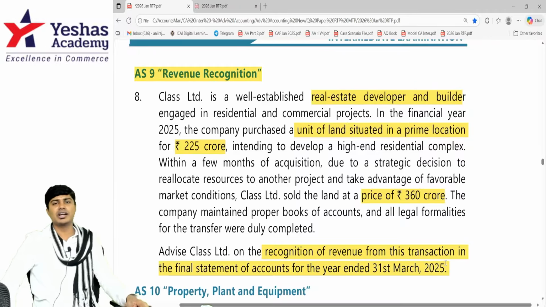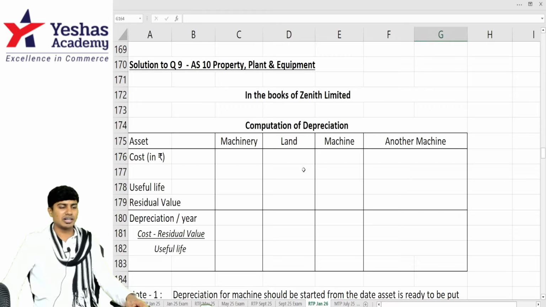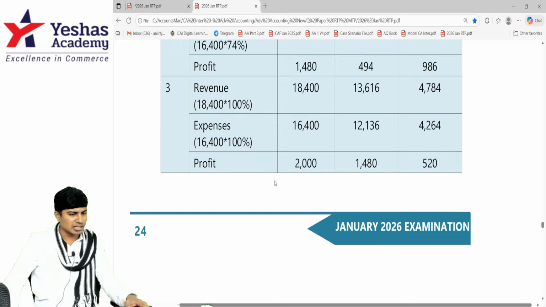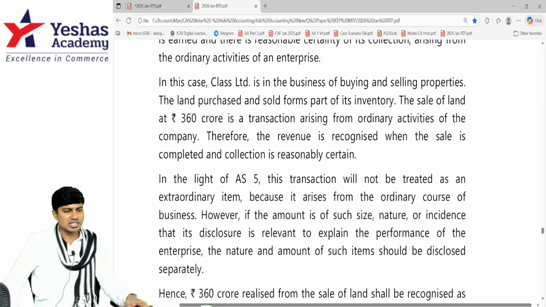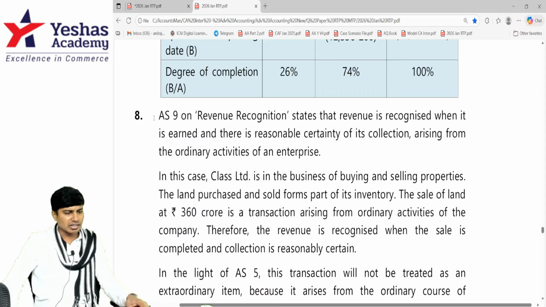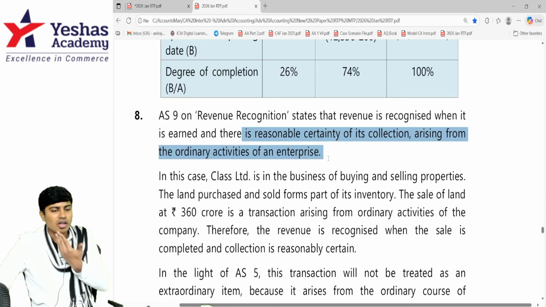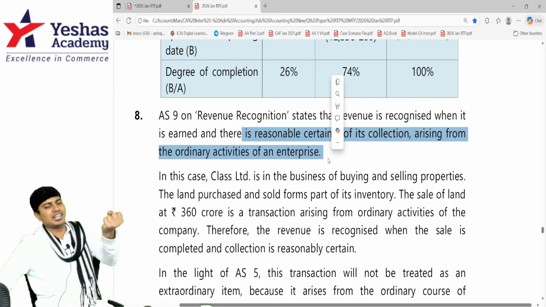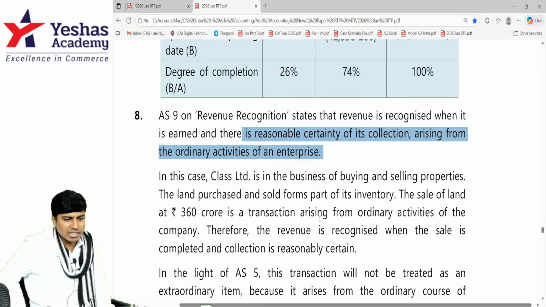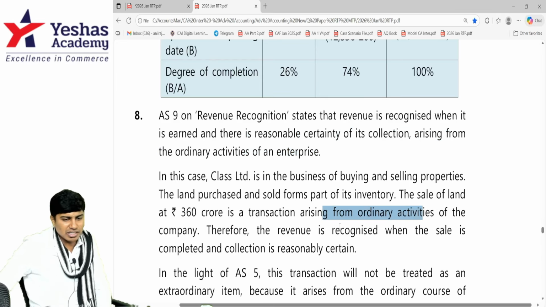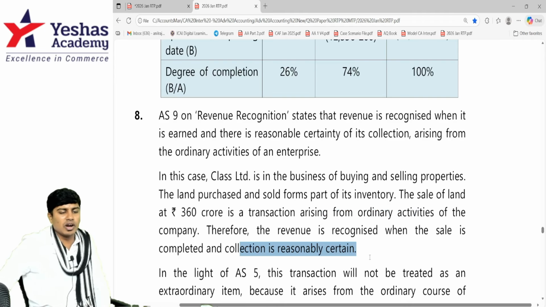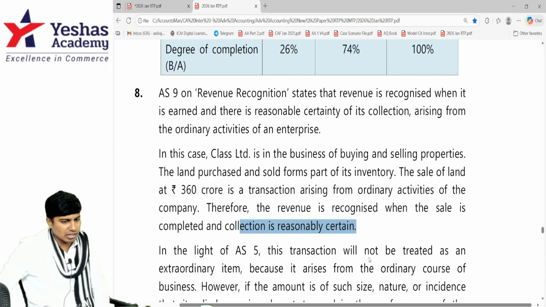When should we recognize the revenue? Revenue should be recognized on transfer of risk, reward and effective control. Let's see what answer they've given: on the date when it is sold. AS 9 on revenue recognition states that revenue should be recognized when there is reasonable certainty of collection, arising from the ordinary activities. Whenever we have sold, if we have reasonable certainty that we'll receive the money, we should recognize. We will not wait for the actual date of sale.